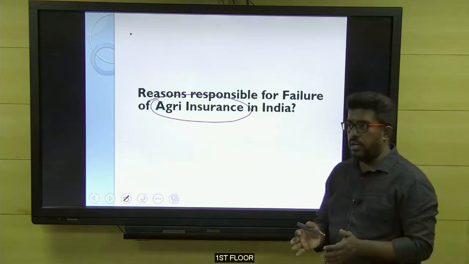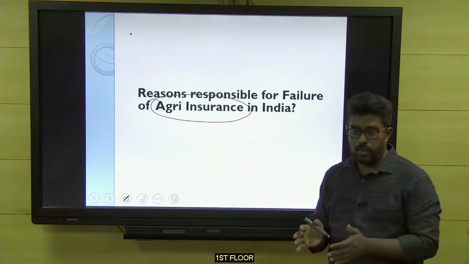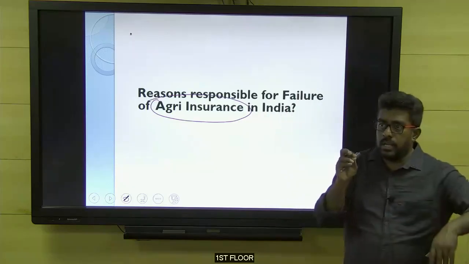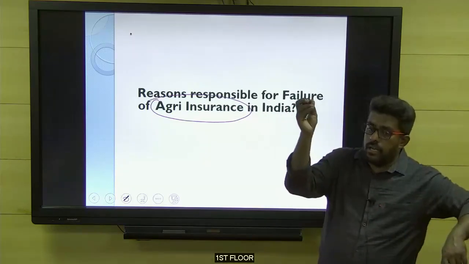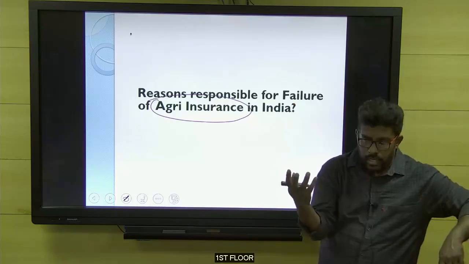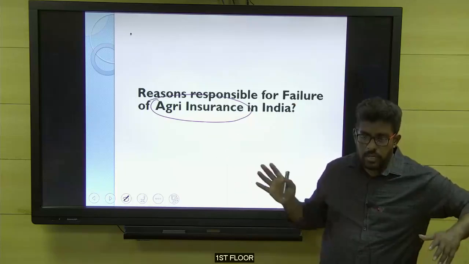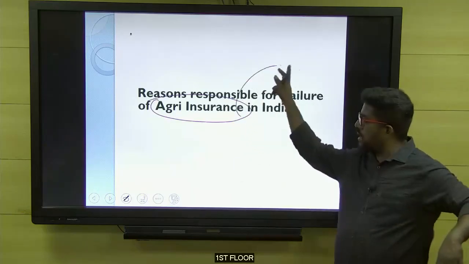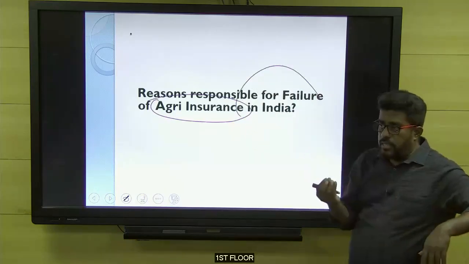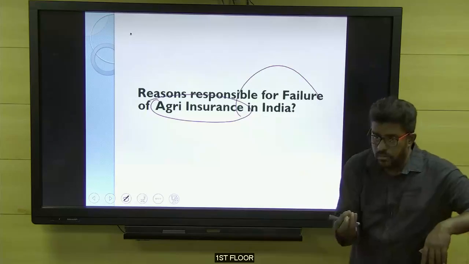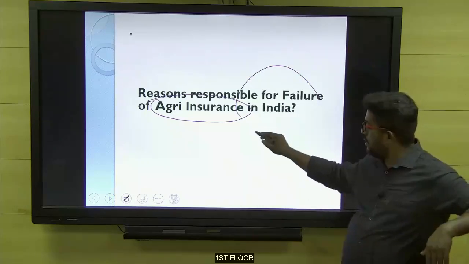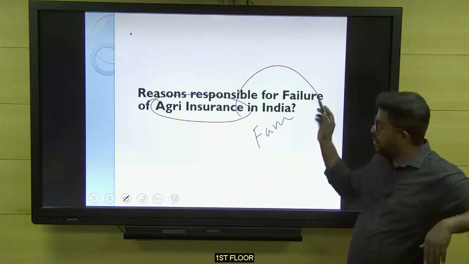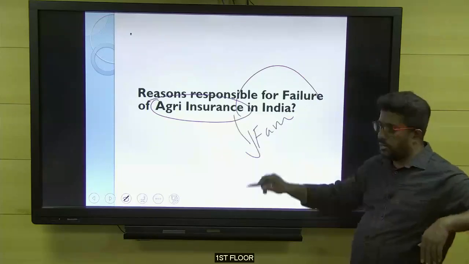Even common people who are educated don't know the meaning of insurance, because insurance is a concept where we can get back only when the loss occurs. By investment we can get back during normal times. So people are not able to understand the purpose of insurance or its premise. Now think about the farmers. They are normally illiterate, ignorant farmers. They don't know many things, and one among them is that they don't have proper awareness about insurance.